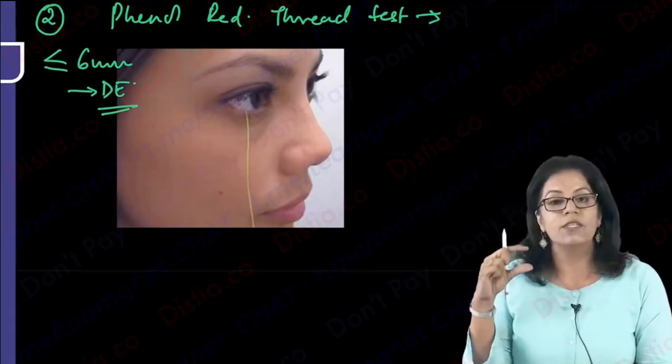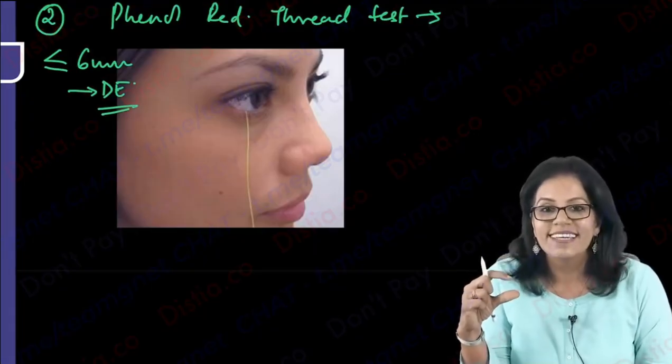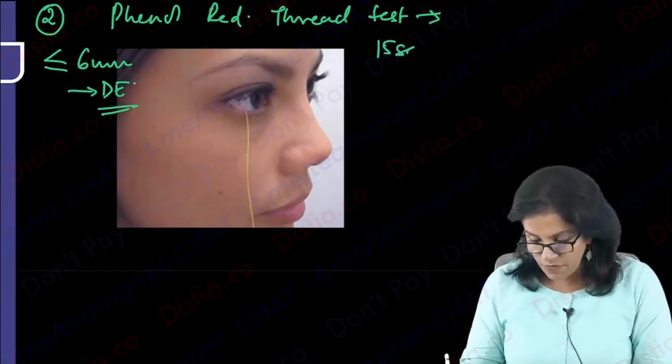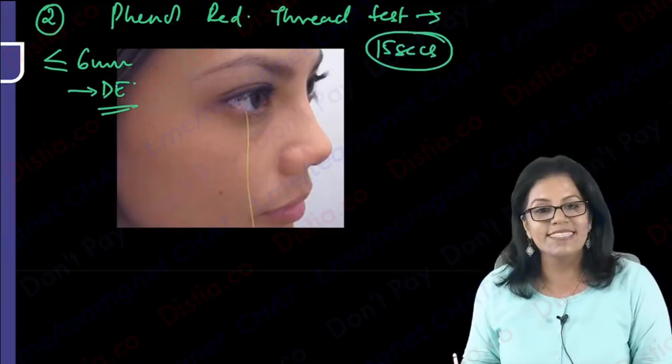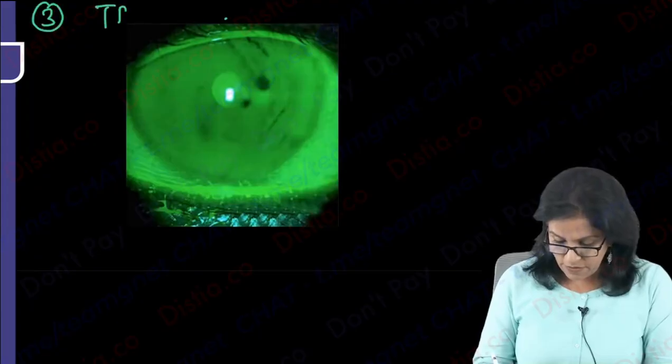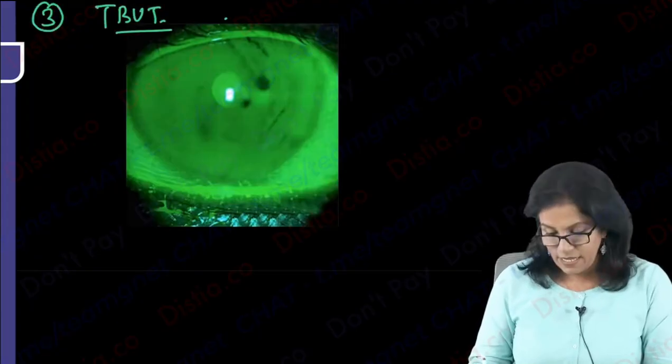Again we are seeing the length of the thread where there is a color change. That is what is seen. Here I only have to wait for 15 seconds, nothing more. Now the next is tear film breakup time. Number 3, write down tear film breakup time. What do you do here?